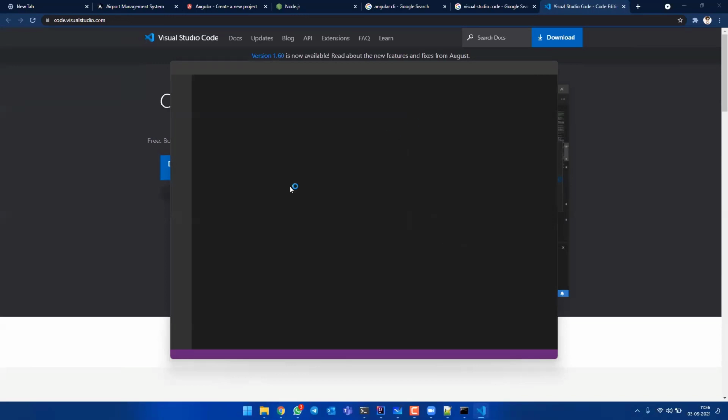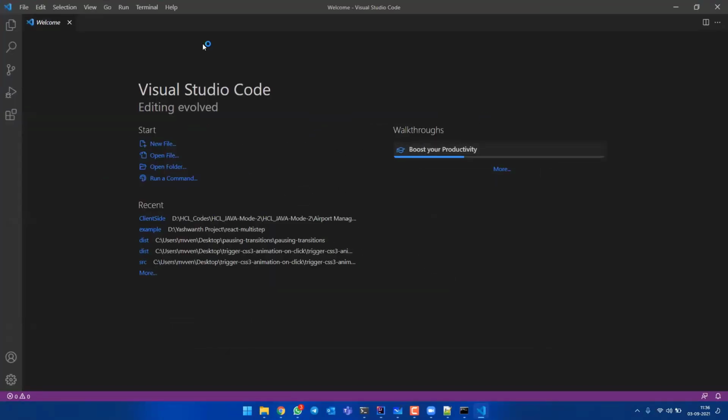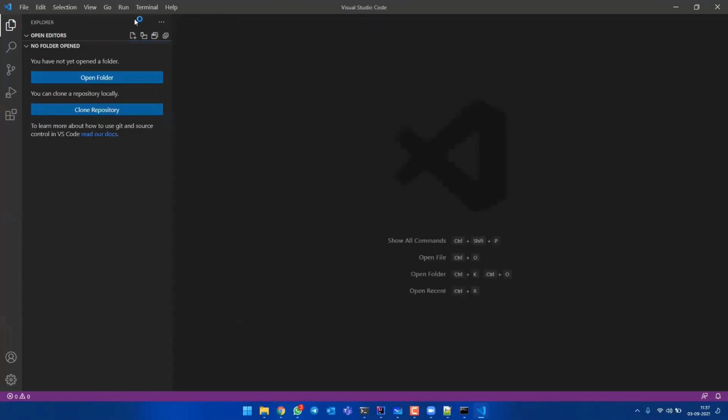So this is what Visual Studio Code looks like. Maybe your Visual Studio Code is different from mine. I have used a small extension of themes. Maybe it is somewhat different, but it is the same. This is how Visual Studio Code looks. Here all your files will be there. You can just use it normally as your normal Eclipse and all.